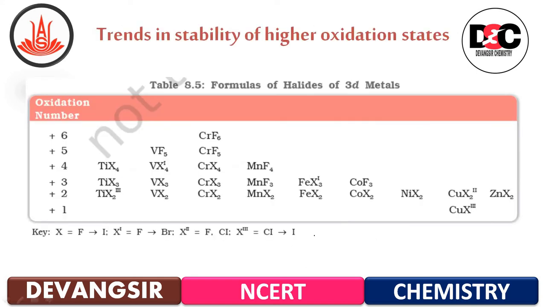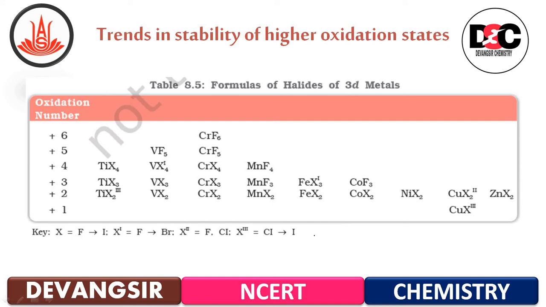Then trends in stability of higher oxidation states. Table 8.5 shows the stable halides of the 3d series of transition metals. The highest oxidation numbers are achieved in TiX4, that is the tetrahalides, VF5 and CrF6.